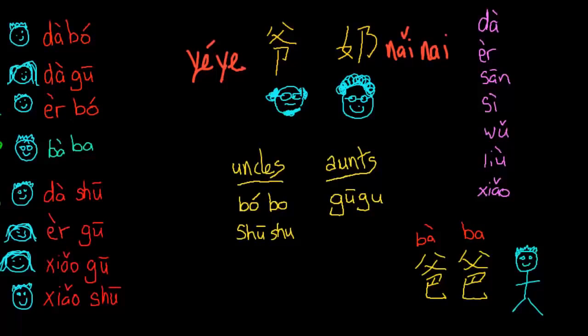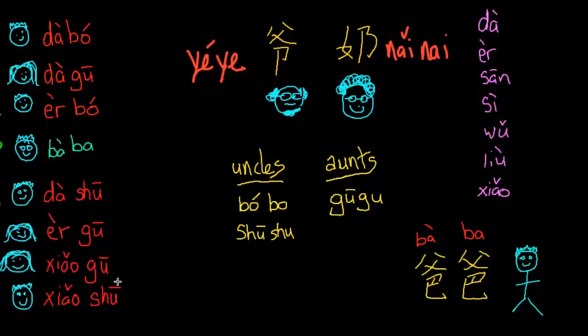Underneath that, we're going to have 大叔, the oldest uncle that's younger than your father. Then we have our 二姑, our second oldest aunt. And then we have one more aunt here, the youngest. So we don't say 四姑 because there's no one younger than her. We say 小姑. And then the uncle that is the youngest, we say 小叔.